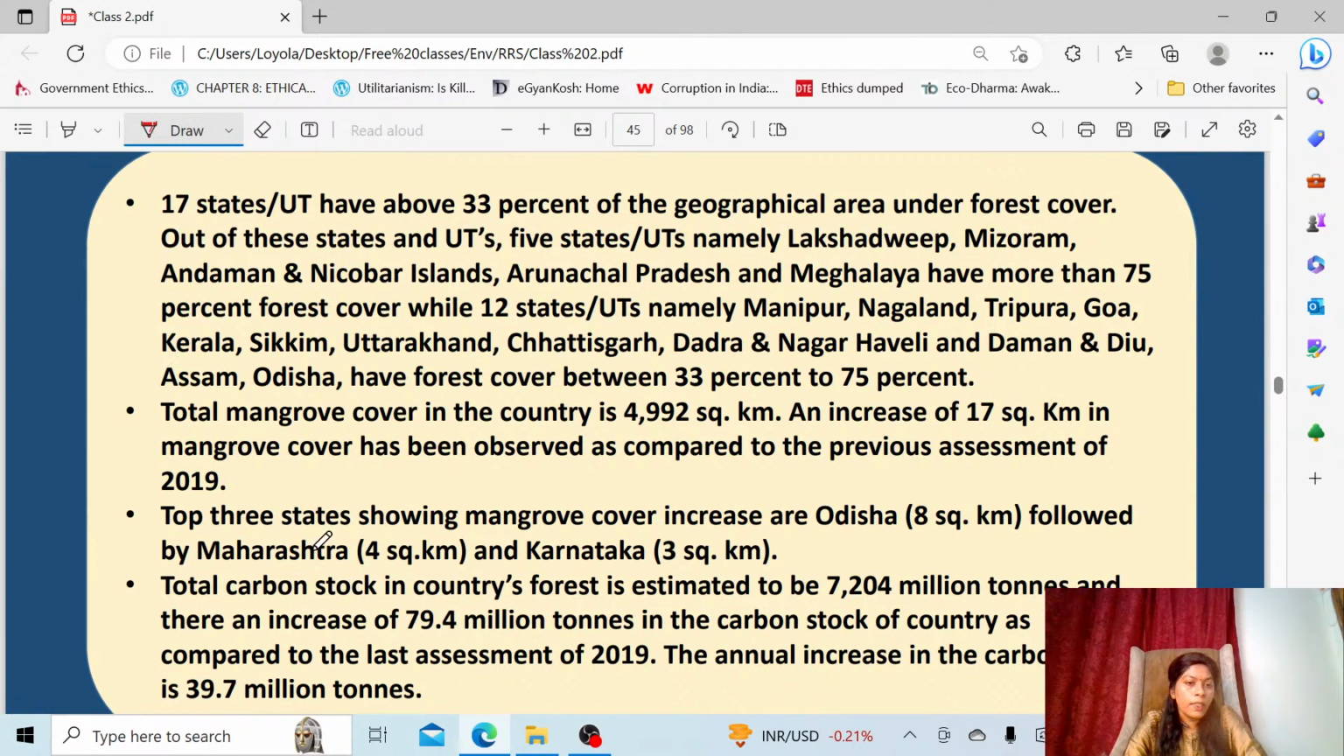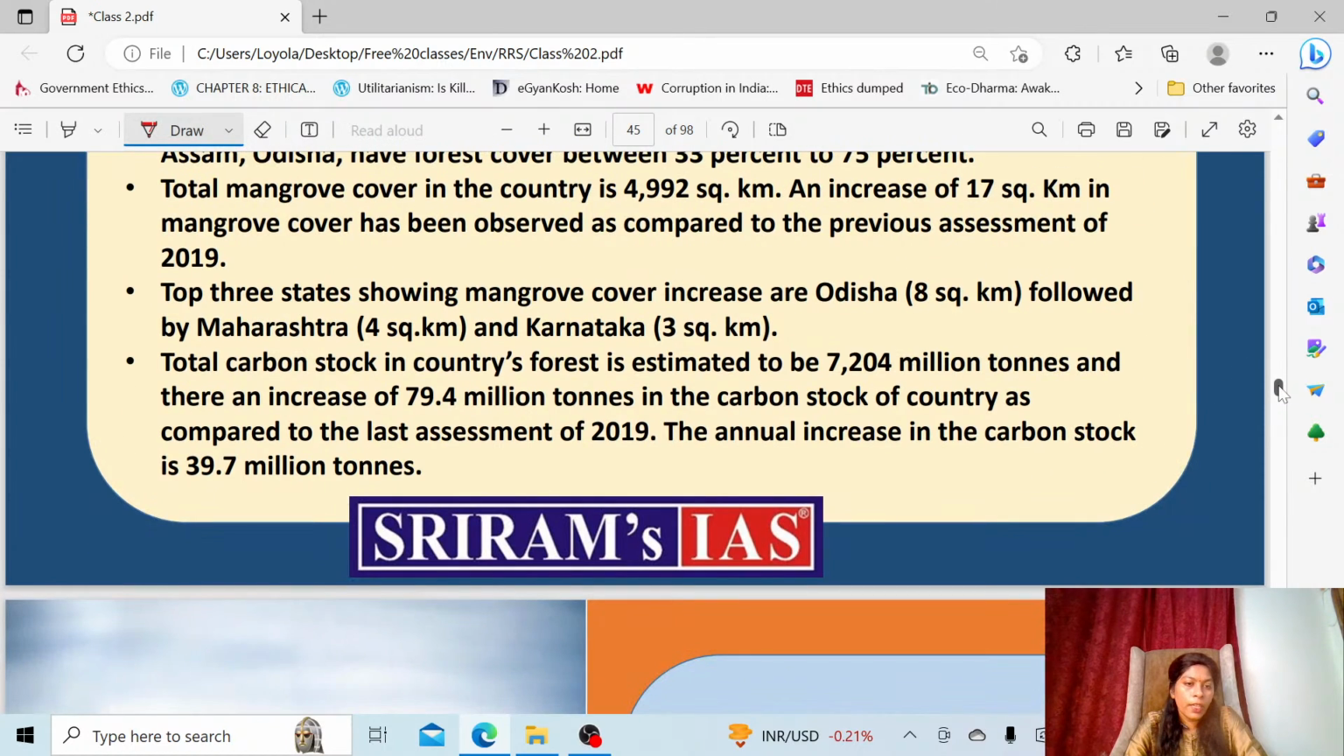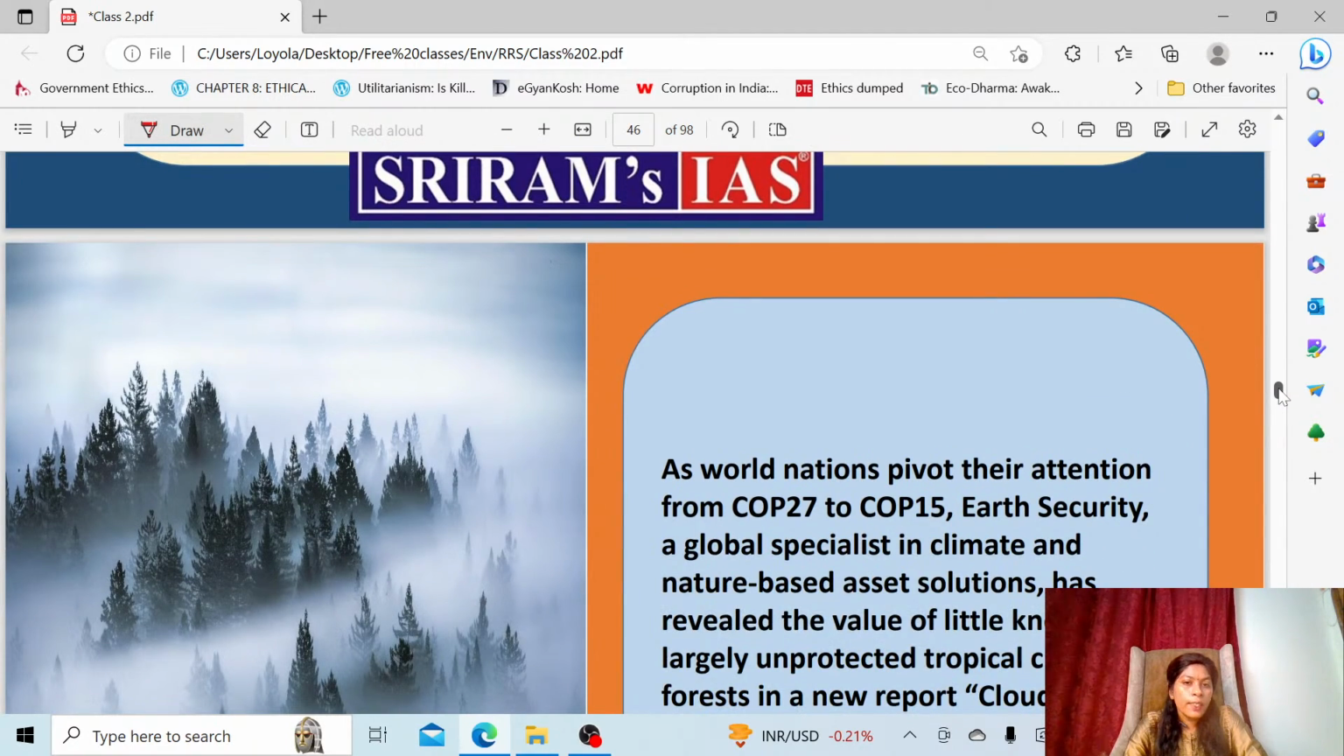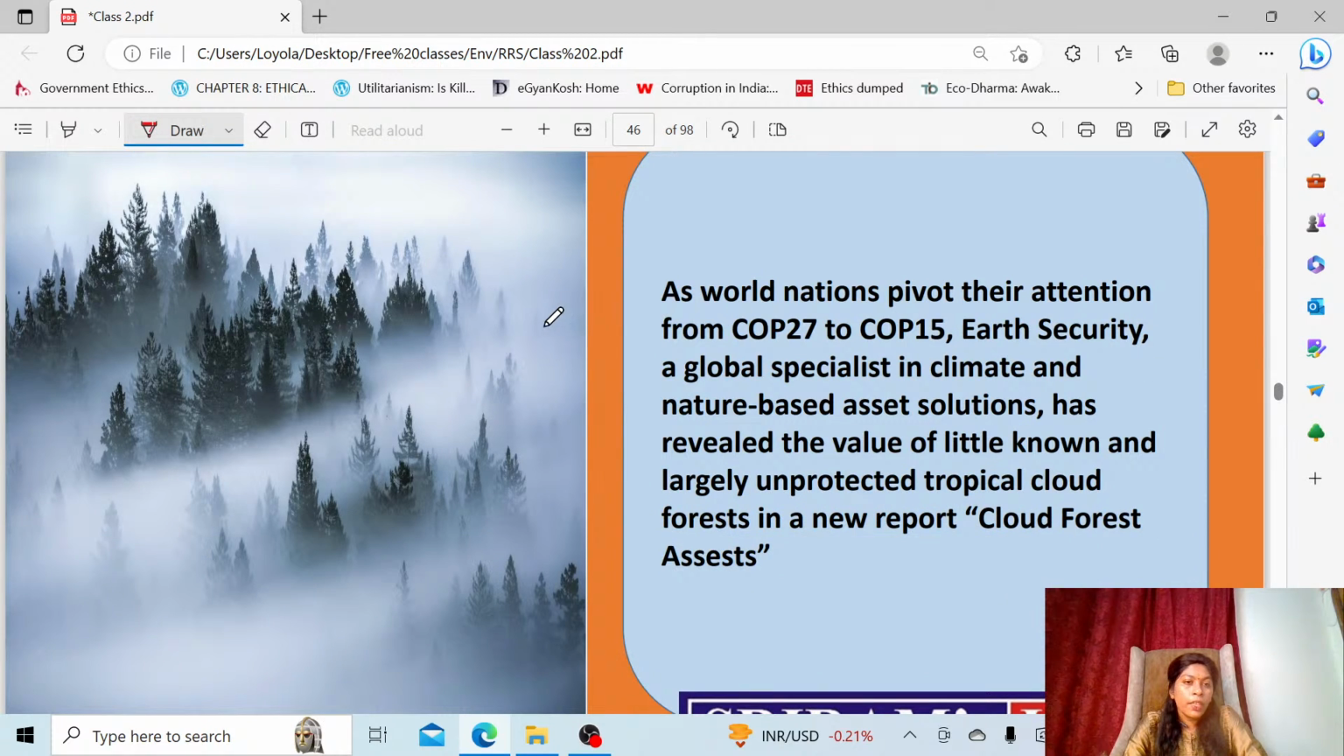Now see this, the mangroves and all, we will see in another mangrove cover, we need not discuss here. We'll move to the next ecosystem. In between, this is one cloud forest, one small piece of data related to cloud forest, because during COP27 of UNFCCC, which was taking place, an NGO released a report in the name of Cloud Forest Asset. So this attracted the world bodies. They said that there is another kind of forest existing in our world, which is invisible to people's eyes also.